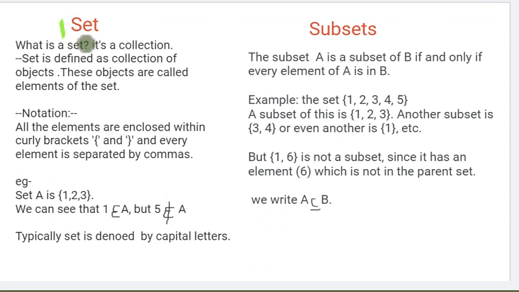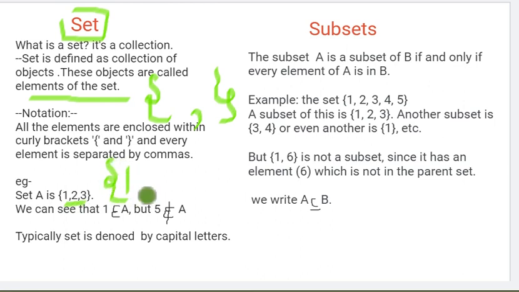Next one is set. What is a set? A set is defined as a collection of objects. These objects are the elements of the set. The notation to write a set is with curly brackets, open and close. Every element inside the curly brackets is separated with a comma. For example, suppose my set name is A and it has the elements 1, 2, 3. I represent the objects inside the curly brackets as 1, 2, 3. These are the objects inside my set.